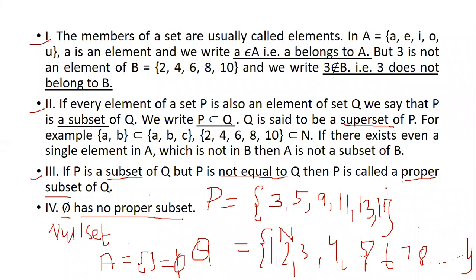But know that this is a fact, that null set has no proper subset because null set does not have elements at all. So in no possible way can it have a subset. So these are the major 4 points which you're supposed to remember for solving any problems.